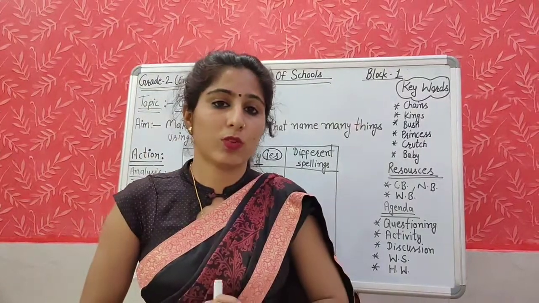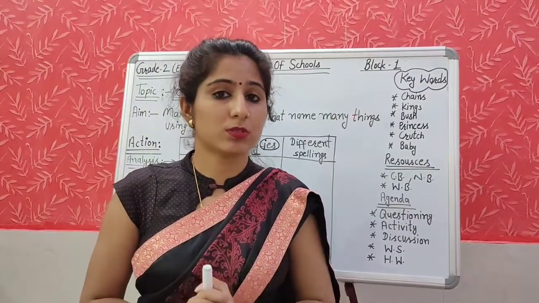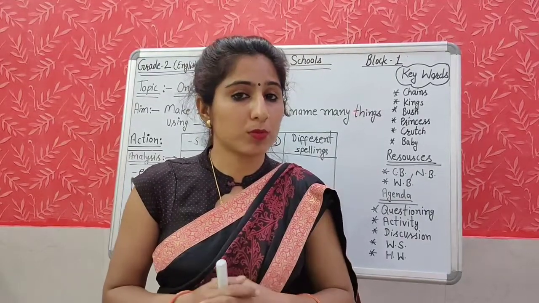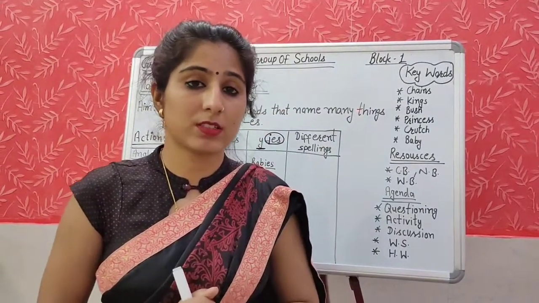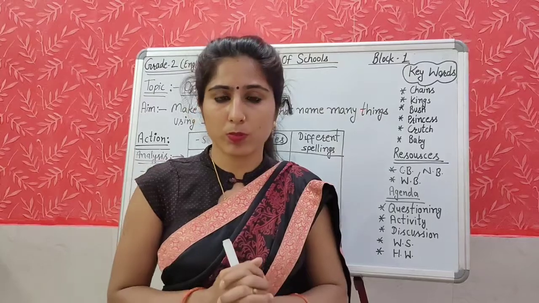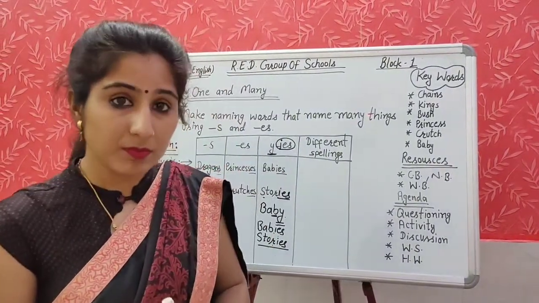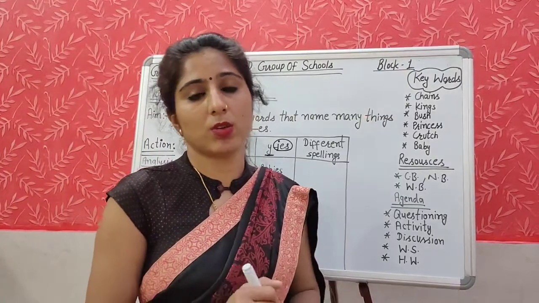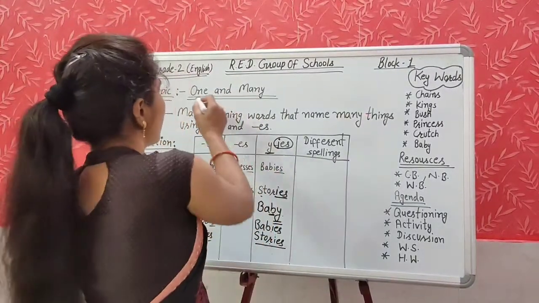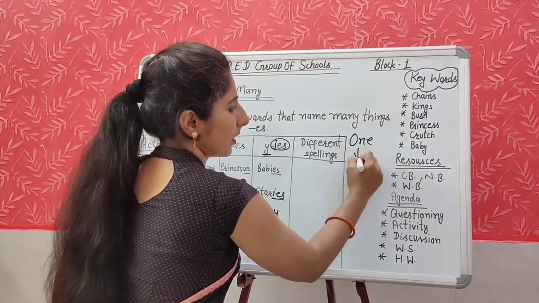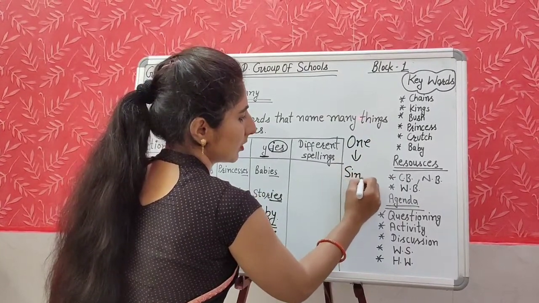Yes students, why is it important to use the plural form of the naming words? Do you know about the plural? Let me clear one thing first. What is the meaning of plural and singular? Singular means one.